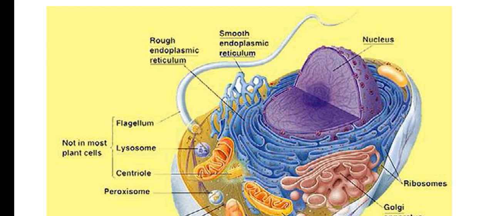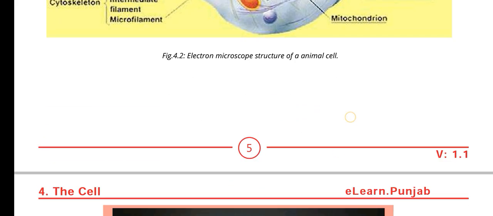Second is the lysosome, a phagocytic organelle present only in animal cells, because animal cells can do phagocytosis of other cells and waste materials, but plant cells have no need of phagocytosis. The next is the centriole, present only in animal cells, not in plant cells.